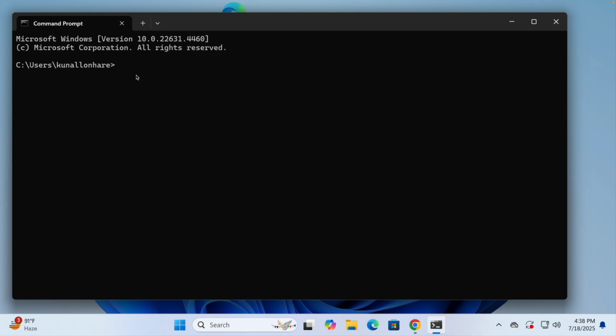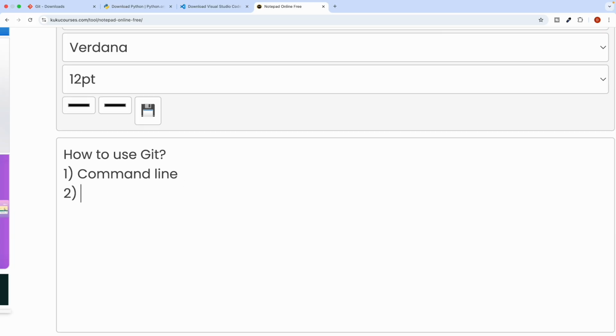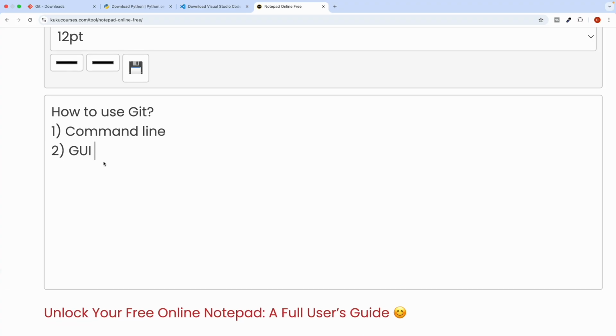Here we write some commands, and on that basis we run Git. The second and easiest way is through a GUI, that is, with a user interface, which makes Git very interesting for us to use. These are the two ways, and we are going to use both of them. Sometimes the command line is good, and sometimes the user interface is good, but the problem is that the majority of them will have some limitations.